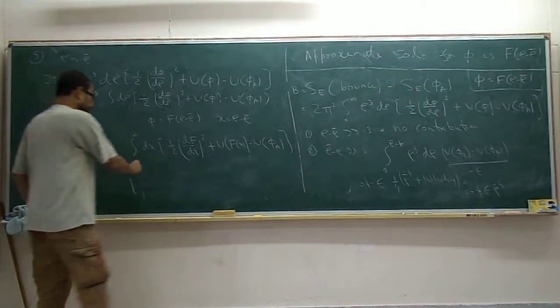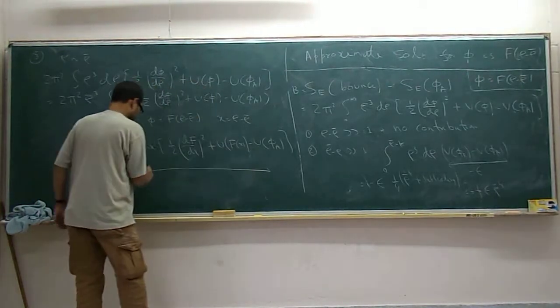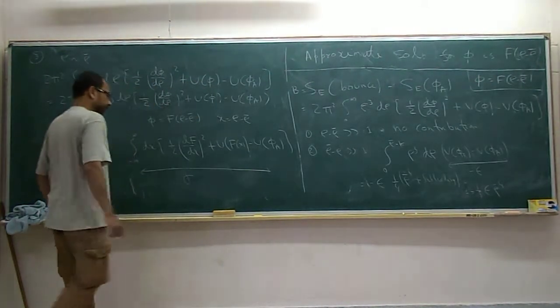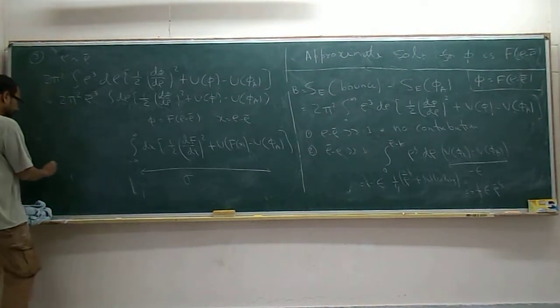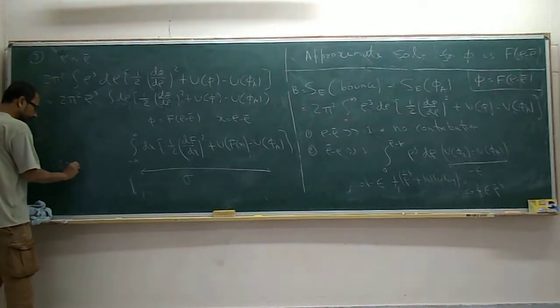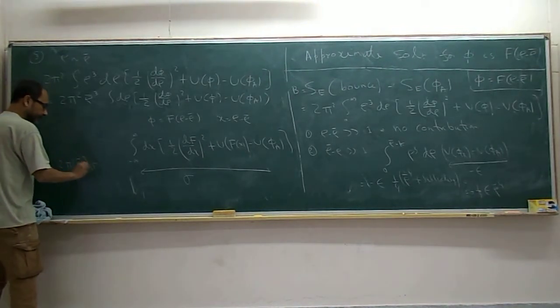So this is in fact what we call sigma. This is surface tension. Okay, and if you think of this as a one-dimensional solution, this is the energy that this one-dimensional solution carries. So I can now write this as 2 pi square rho bar cube sigma.